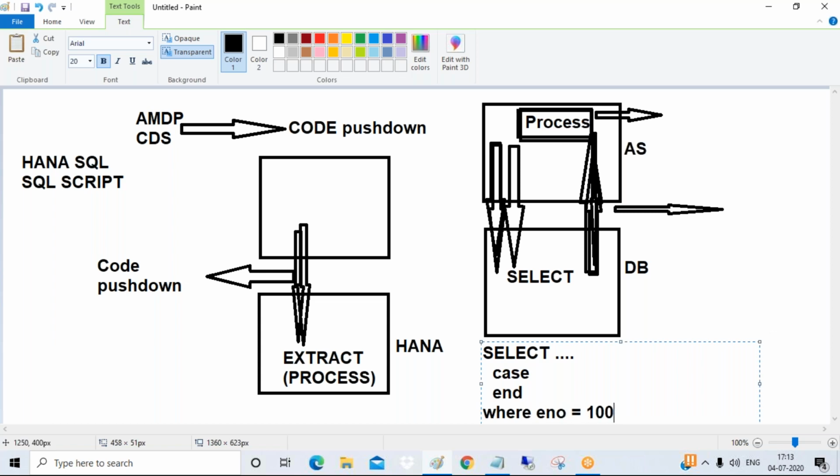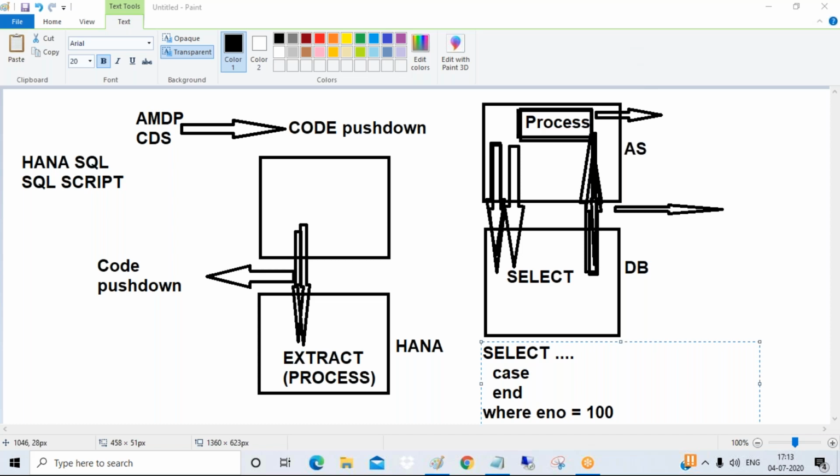Tell me, guys, is it possible in ABAP language? Can you write case and case within select? Can you write if and if within select? Can you do processing within select statement? Anybody among the audience? No, sir. No, we cannot do it. Impossible, guys. Impossible. But in HANA, guys, it is possible.